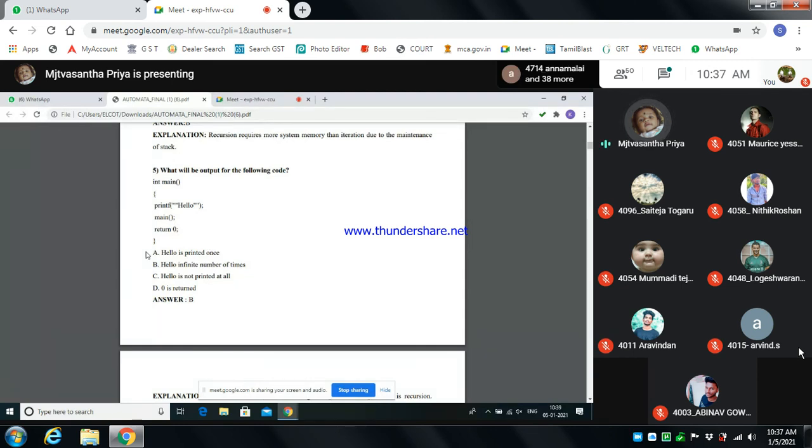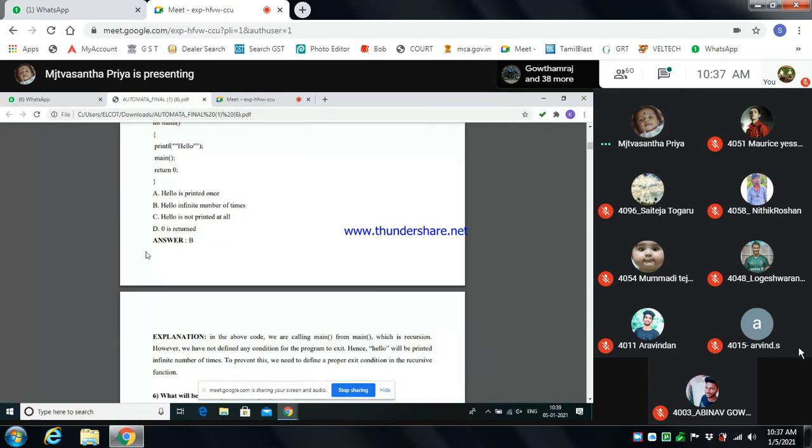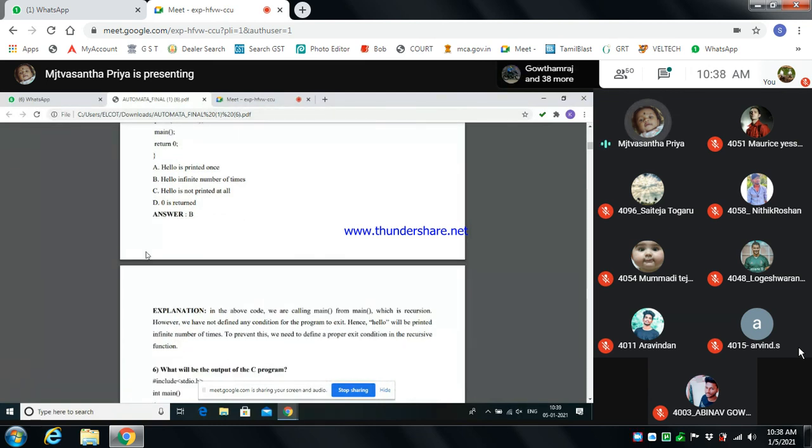We are not giving any end condition or end statement. So hello will be printed an infinite number of times. Here in the explanation, we are calling main from main, which is recursive. We have not defined any condition in the program to exit. So hello will be printed an infinite number of times. Do you understand what I'm saying?